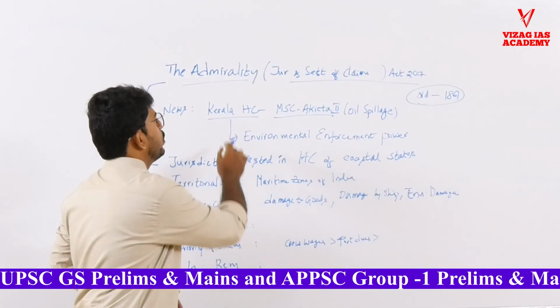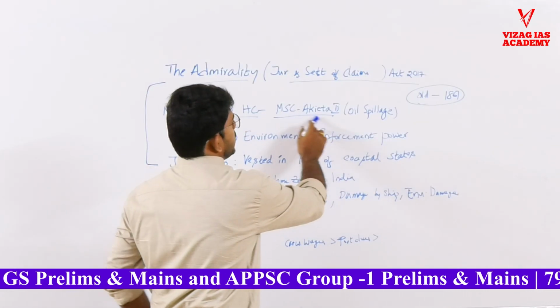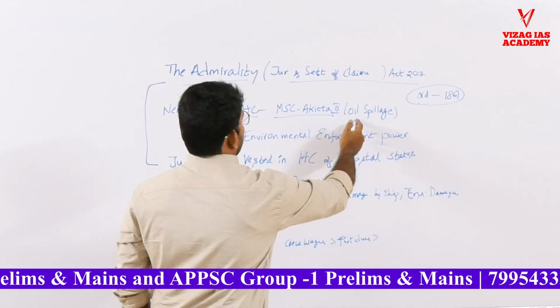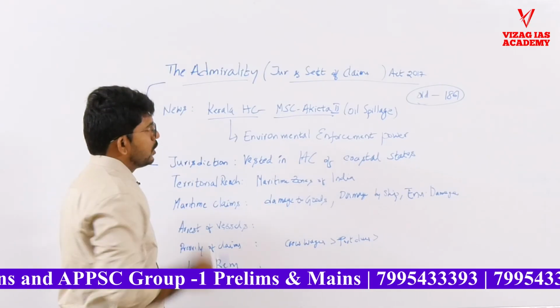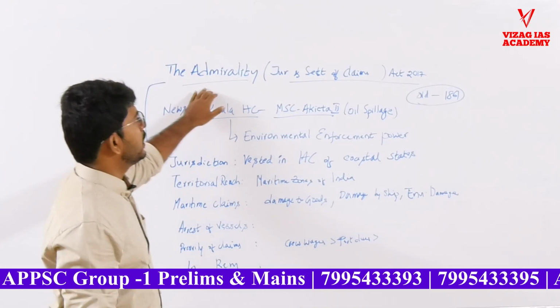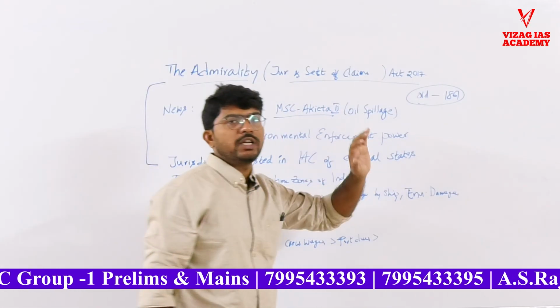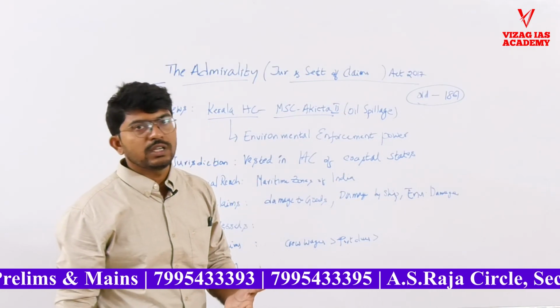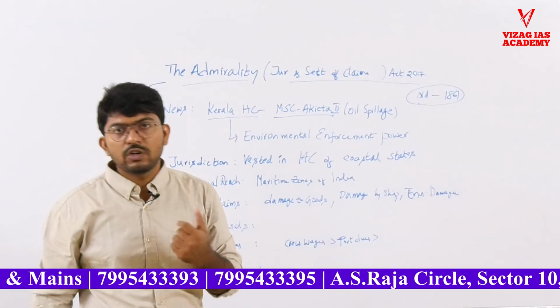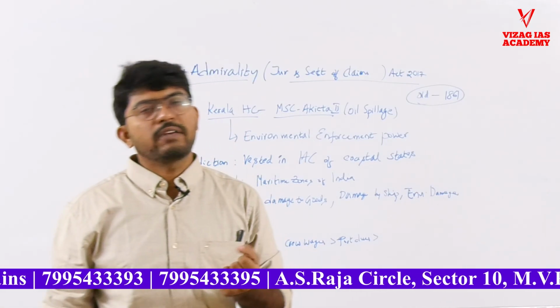The Kerala High Court punished MSC Akita, a foreign vessel, for oil spillage damage. That is environmental enforcement power. The news also mentions the Admiralty Act 2017. Is this an act that was recently enacted, or was there an act before it? That also needs to be observed by an aspirant whenever reading a current affairs topic.